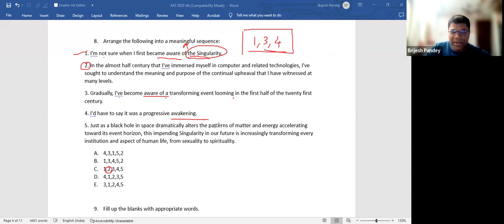And what I feel literally is that 3 and 1 is a better pair, actually. Gradually I have become aware of a transforming event in the 20th century. I would have to say it was a progressive event. I'm not sure when I first became aware of the singularity. So what I felt initially was that I would begin with three, go to four, go to one, and then bring it to five and two. But there is no such choice. I don't want to go into unnecessary detail about the question. The answer given is two. I don't know how the answer is two. Let's go to the next question.